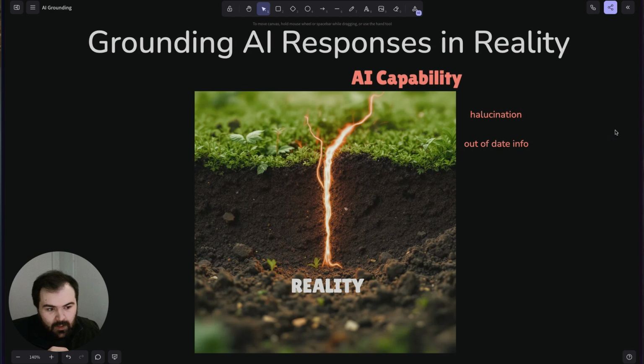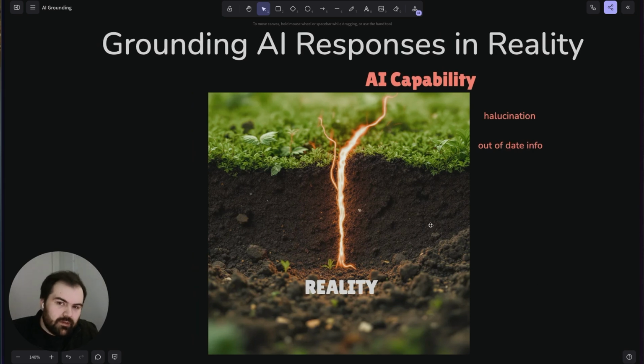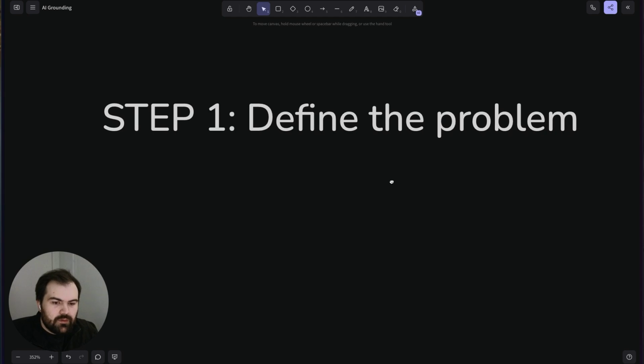So I'm going to talk a little bit today about how we might think about grounding our applications in data and the ways that I've been thinking about this in the products that I've been building. So let's talk through 5 different steps that I'll use to ground an AI in reality. So step 1 for me is really defining the problem, defining what are we trying to solve and how are we going to solve it.